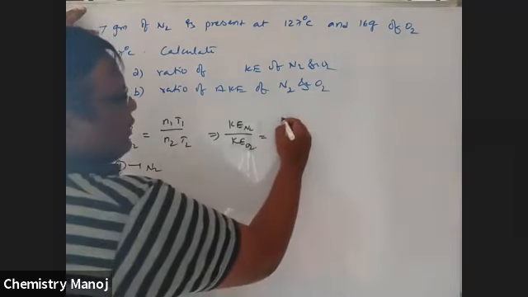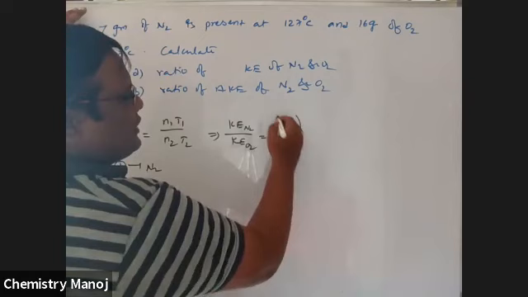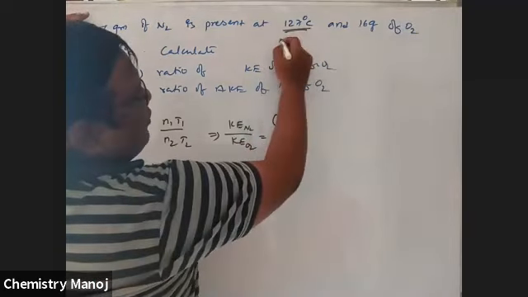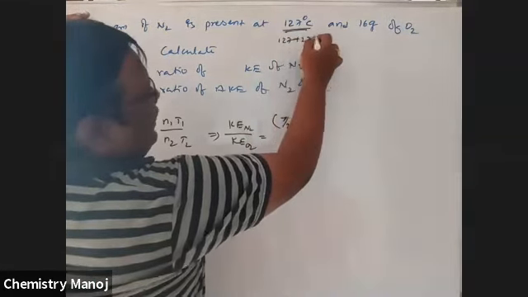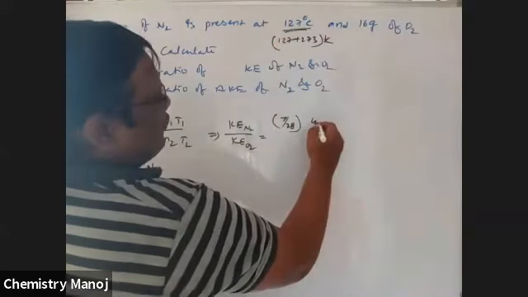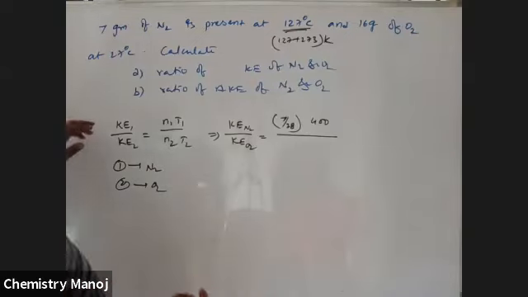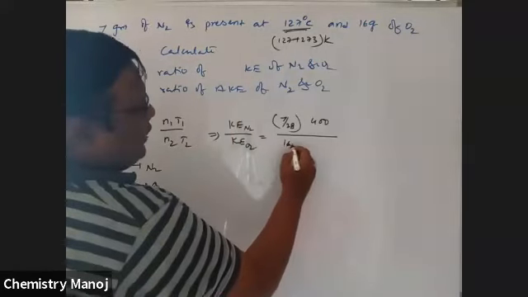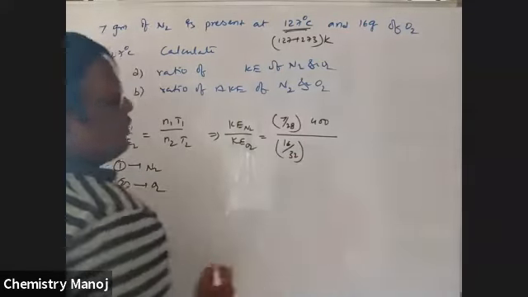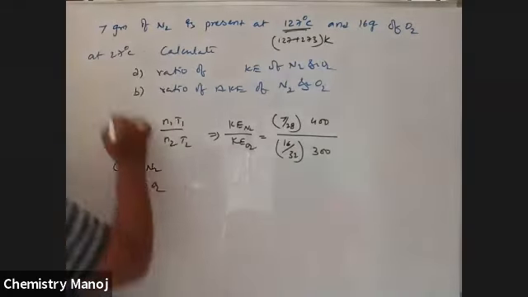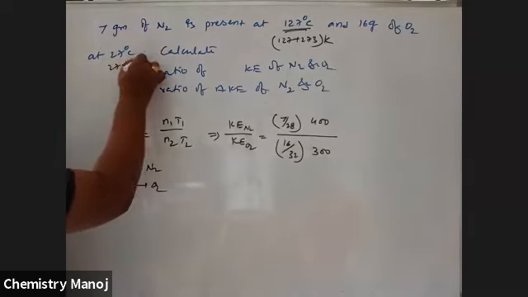Here we place 7 by the molecular weight of nitrogen, 28. Number of moles is weight by molecular weight, into temperature. The temperature is 127, but 127 plus 273 Kelvin is used, that is 400 Kelvin, by the O2 term: 16 grams, so 16 by 32 is the number of moles, at 27, that is 27 plus 273, which is equal to 300.